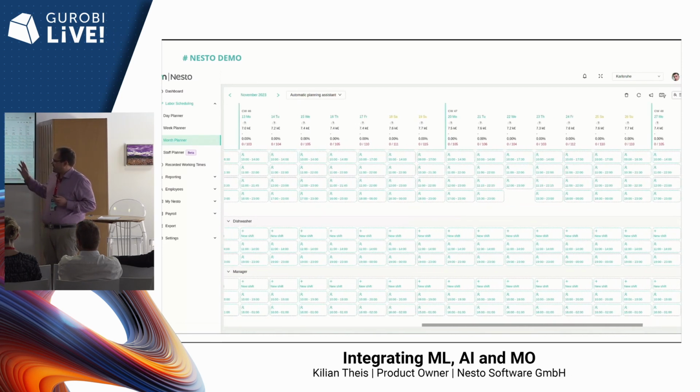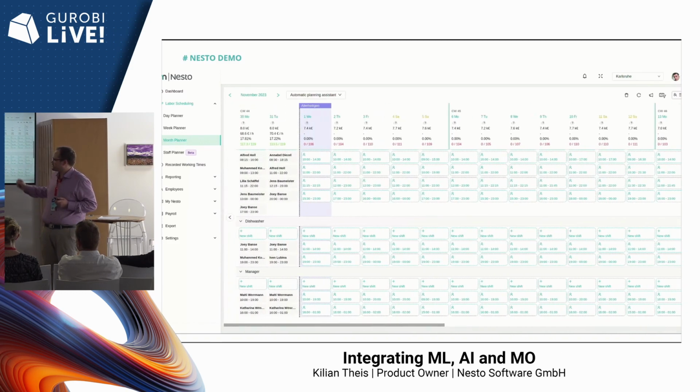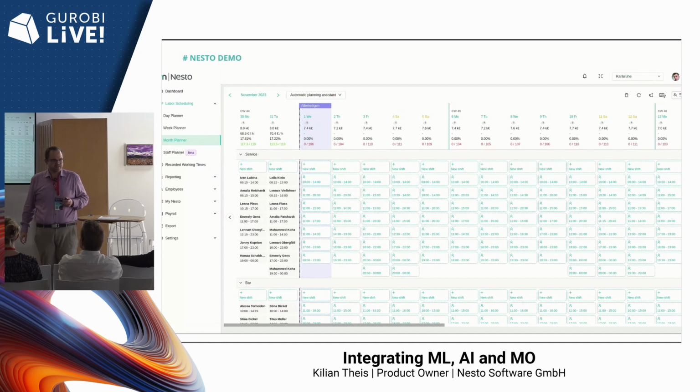And in our example here, as you can see, we have many shift shells to be assigned. To be precise, it's 523 shift shells here for a month. That's just a medium to large-sized restaurant, but there are even larger restaurants. So you can imagine if you would do this all manually, it would take you, of course, a lot of time.